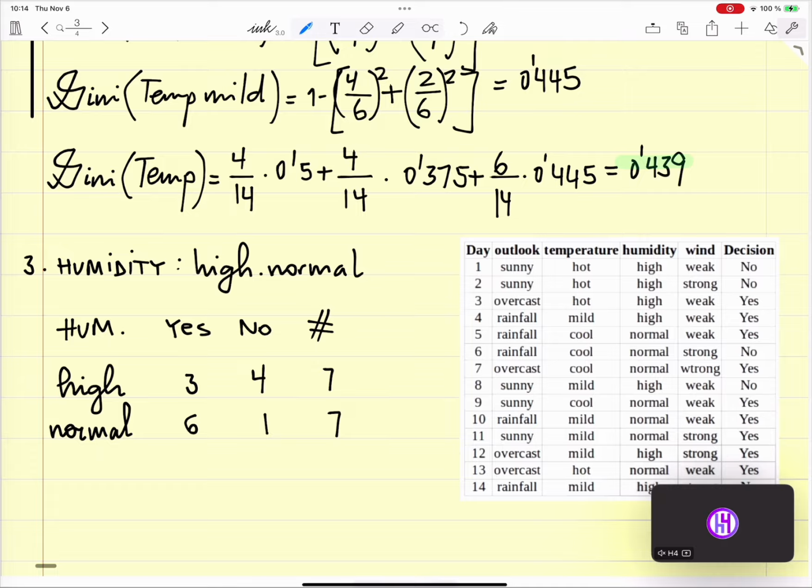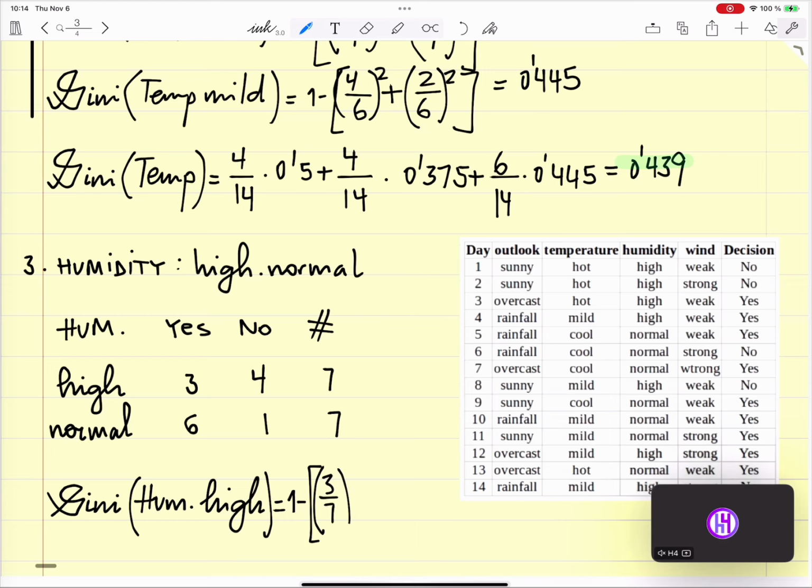Okay, so the Gini for humidity high will be 1 minus (3 divided by 7) square plus (4 divided by 7) square.